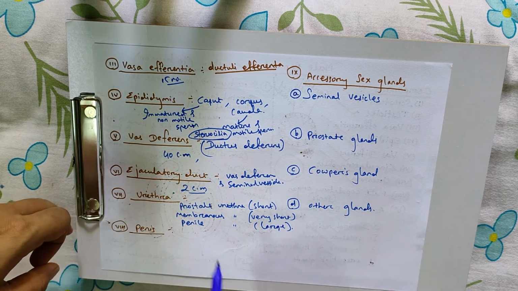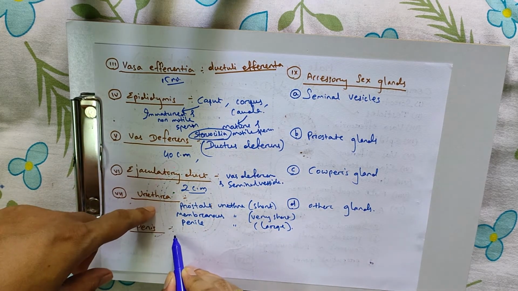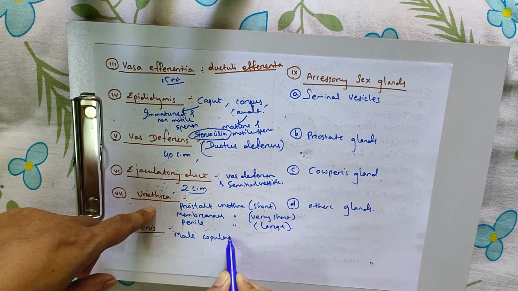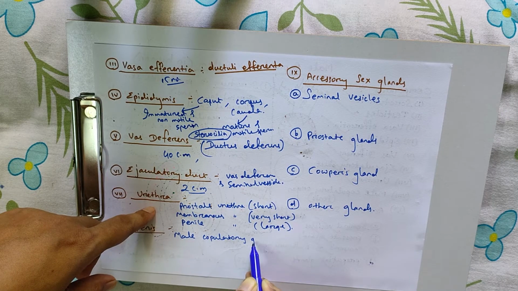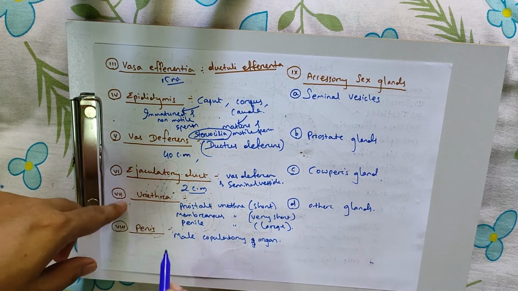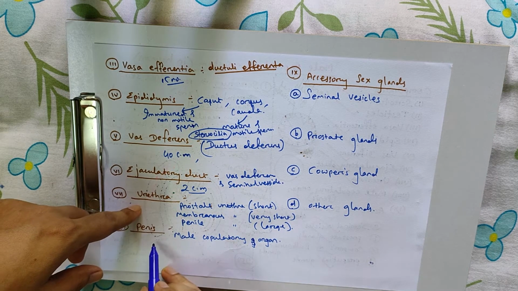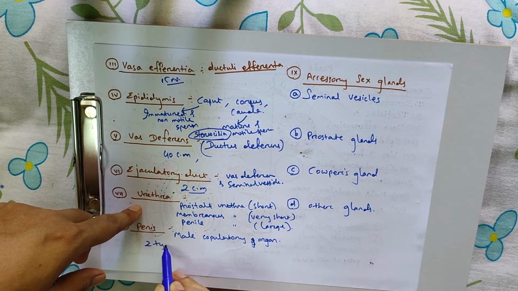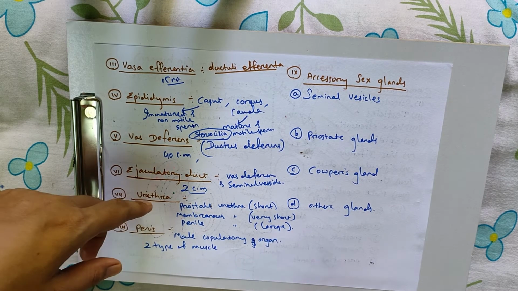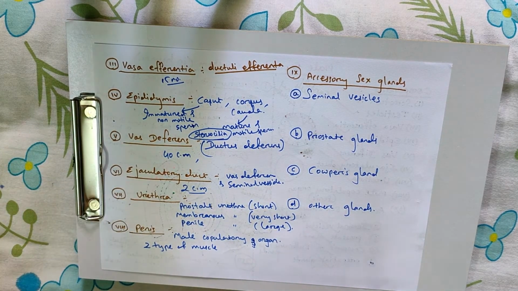Penis is a male copulatory organ provided with 2 types of erectile tissue.